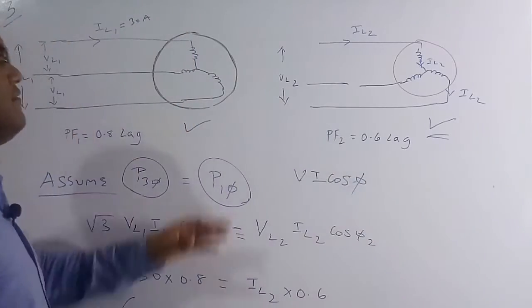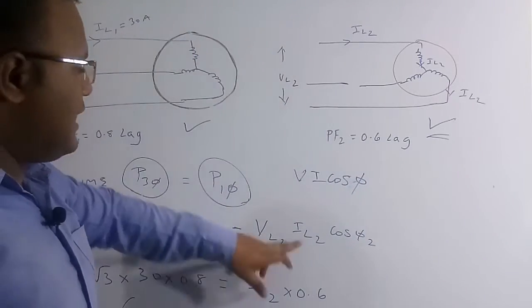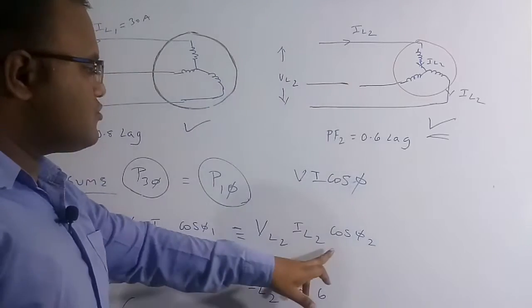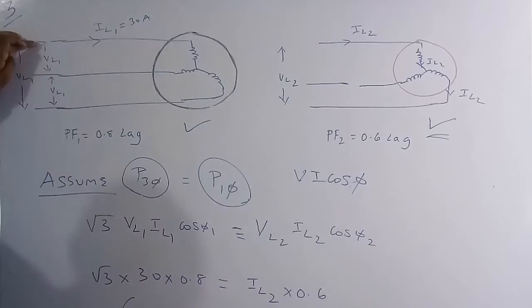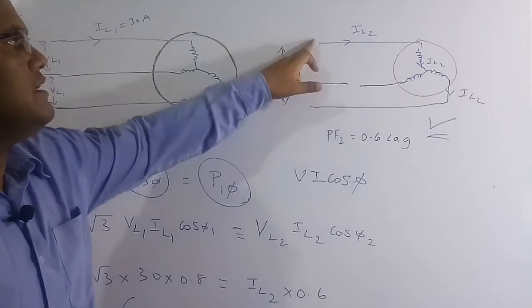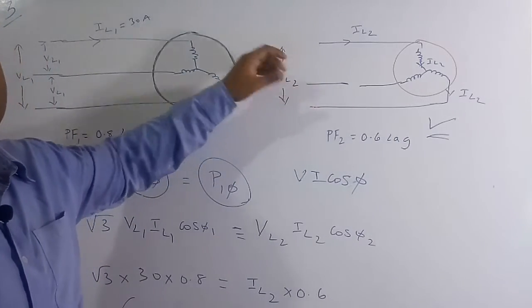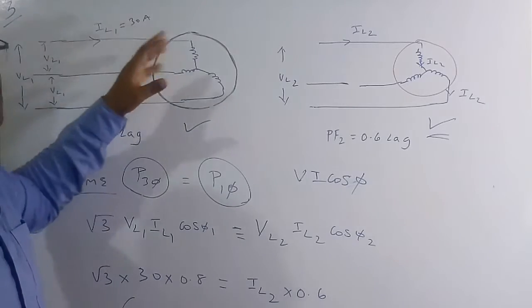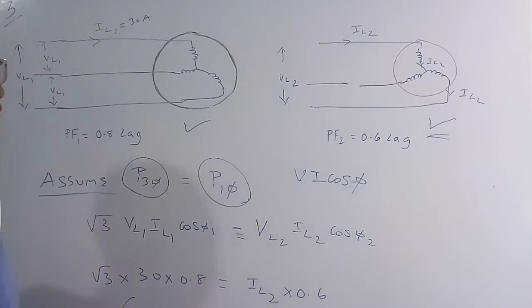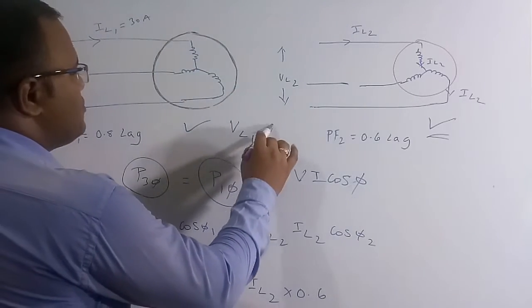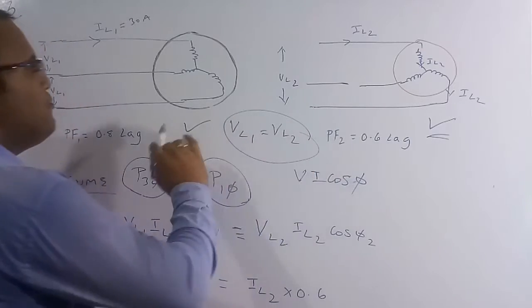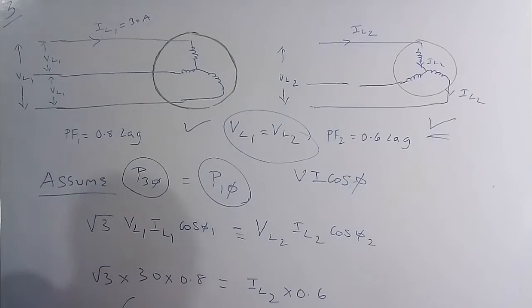Here V is VL2, IL2 is the current, and cos phi 2 is the power factor. For these two terminals the line voltage is VL1, and for the other two lines the voltage is VL2. As the supply is the same, the line voltage is also the same. Therefore VL1 is equal to VL2.